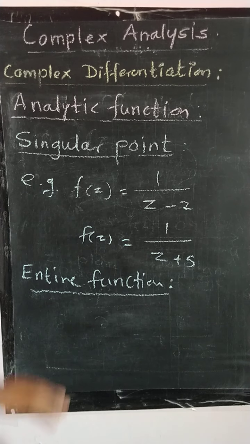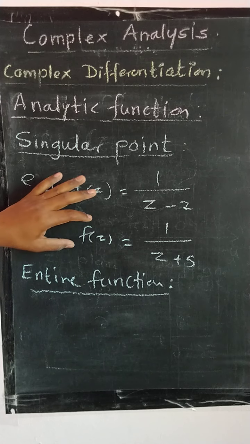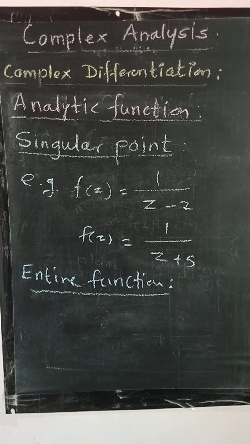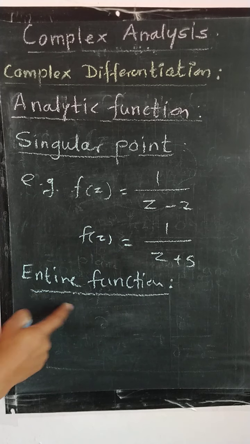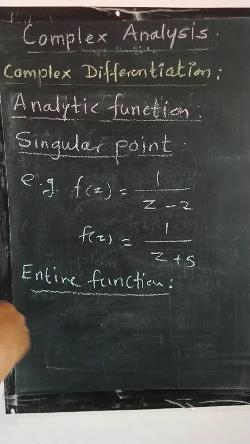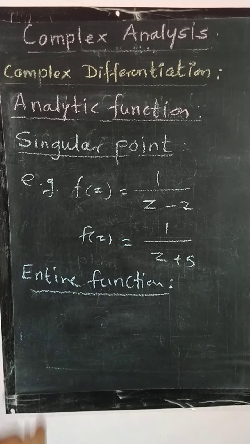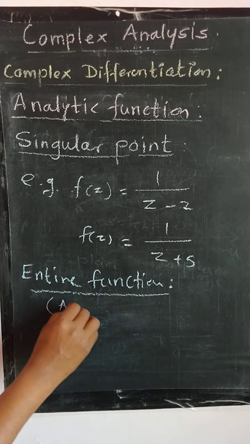And analytic at every point means what? The function and its derivative must exist in the neighborhood of that point of the region. So an entire function is a function which is continuously differentiable at every point of the region, or which is analytic everywhere. In short, entire function means what? Analytic everywhere.